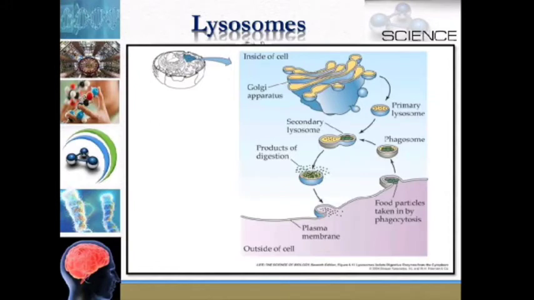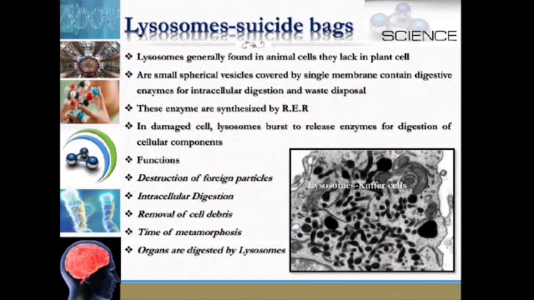You are looking at the structure of lysosomes. Lysosomes are generally found in animal cells; they are lacking in plant cells. They are small spherical vesicles covered by a single membrane, containing digestive enzymes for intracellular digestion and waste disposal. These enzymes are synthesized by rough endoplasmic reticulum.